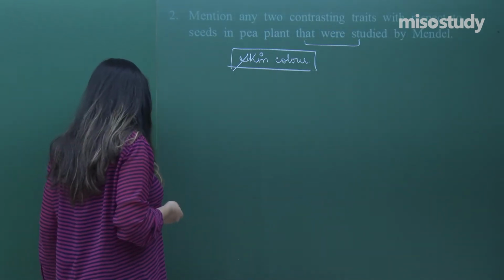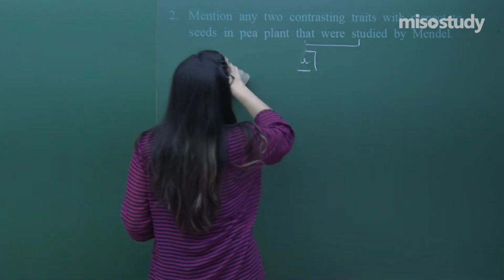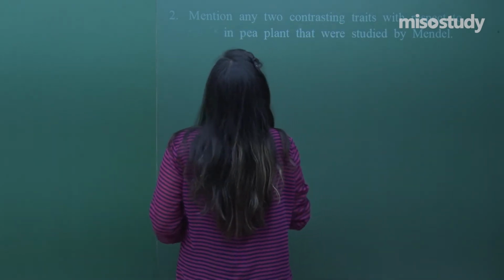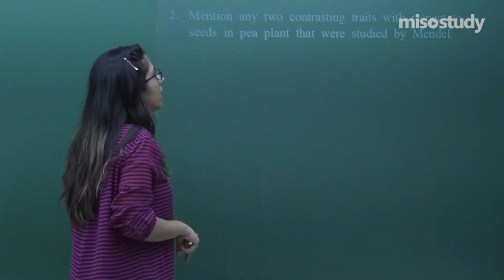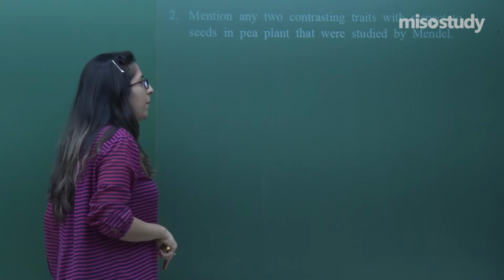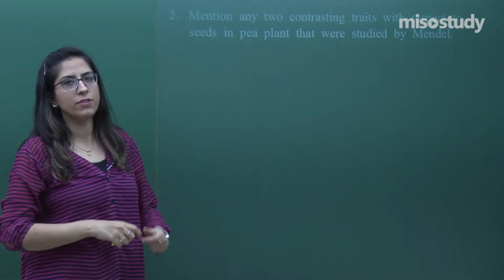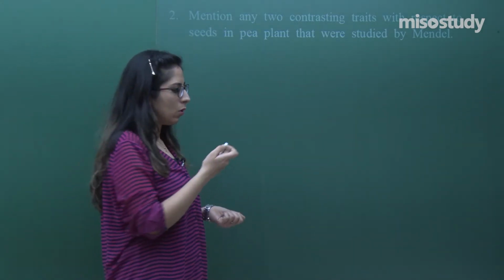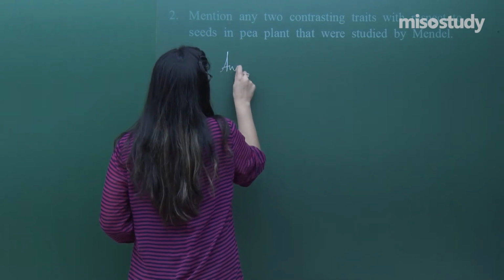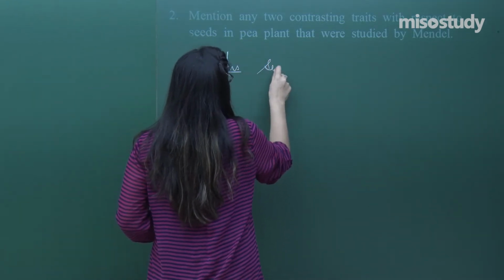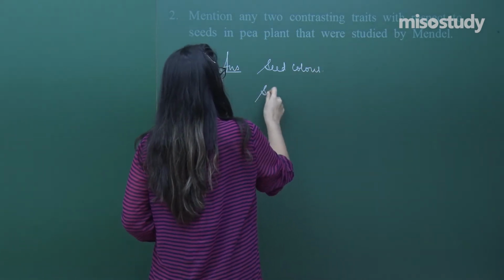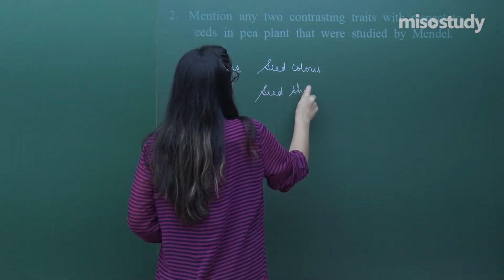Let's move towards the next question. Mention any 2 contrasting traits with respect to seeds in a pea plant that were studied by Mendel. Mendel is considered the father of genetics. He studied around 7 different characters and we have to explain only 2. So you can write seed color and seed shape. You can take any other also.